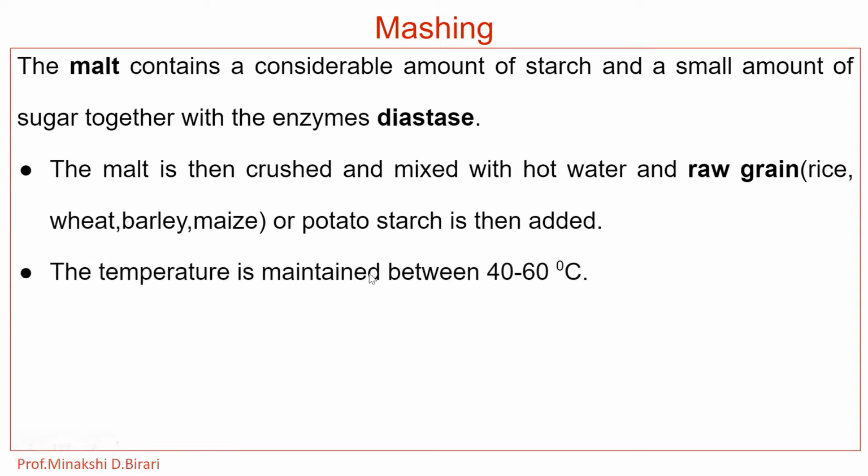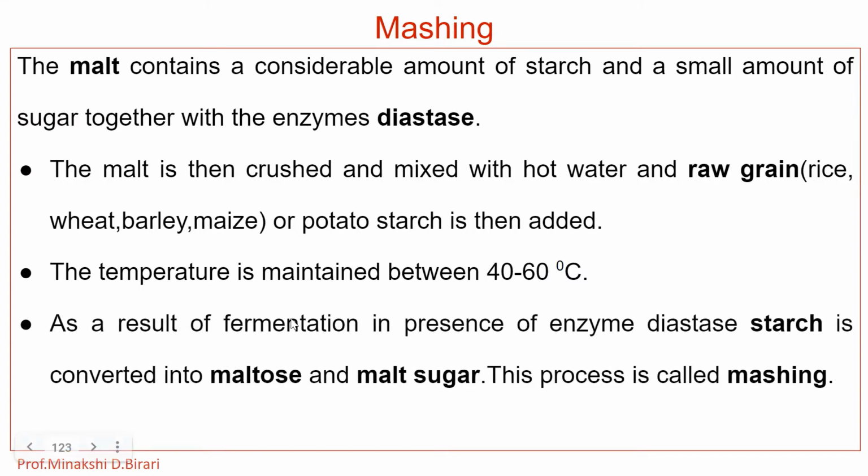Then the temperature is maintained between 40 to 60 degrees Celsius. The process occurs in the presence of the enzyme diastase. Starch is converted into maltose, or malt sugar, and the whole process is called mashing.